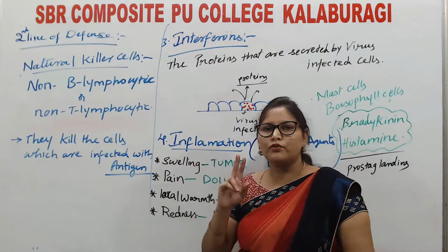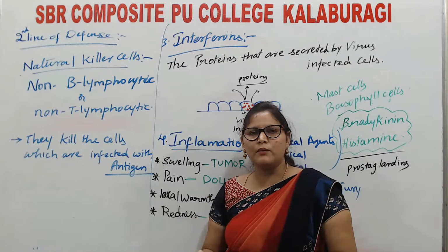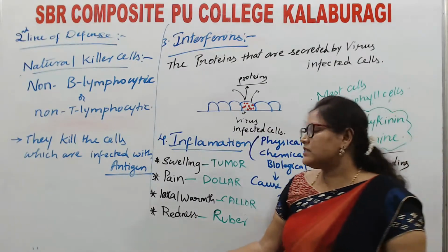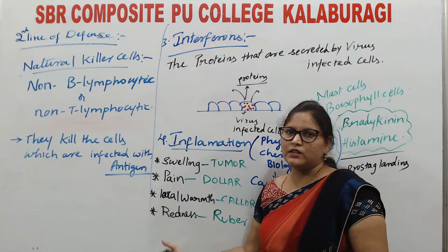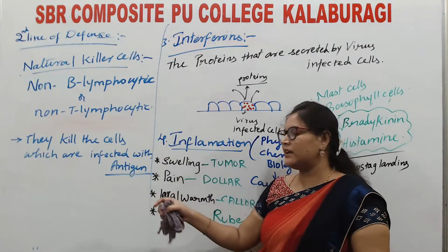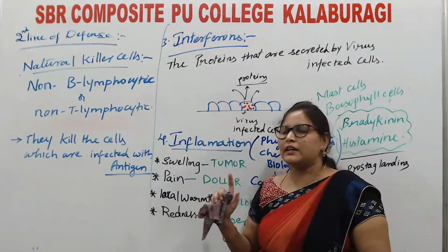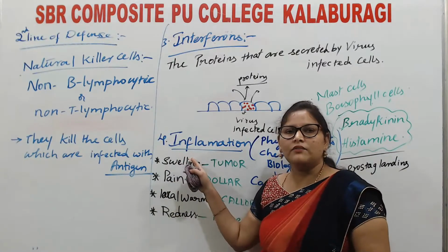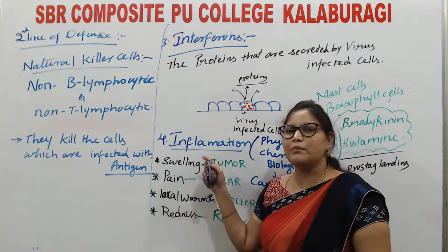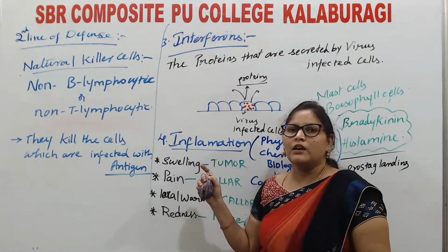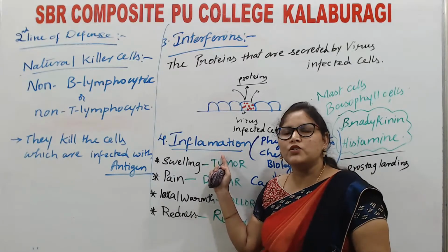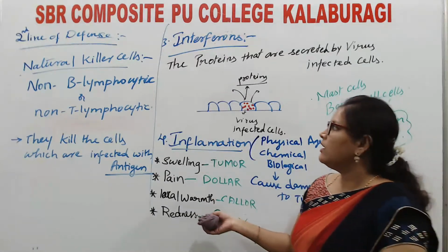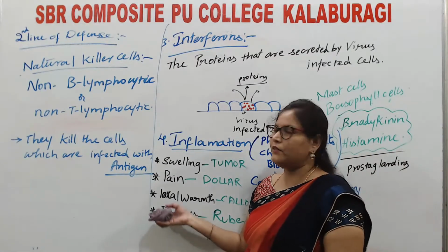And inflammation is of two types. It may be local inflammation or systemic inflammation. All these symptoms we can see in case of local inflammation. That means when we are hit hard by anything, then in that particular affected area, we can see all these symptoms. If the inflammation is systemic, if the entire body is under inflammation, then what is it called? The complete systemic inflammation of the body is known as fever. The next defense mechanism is fever.